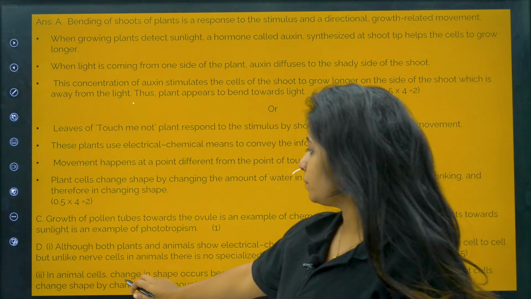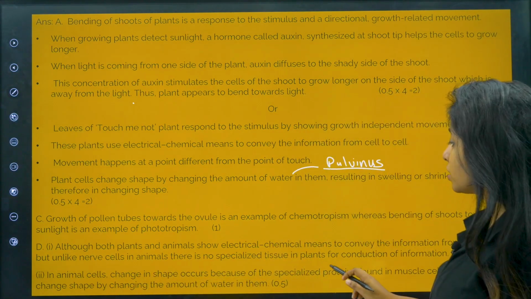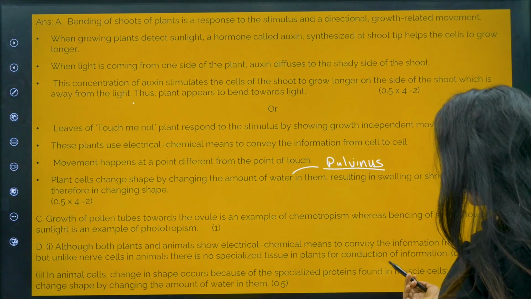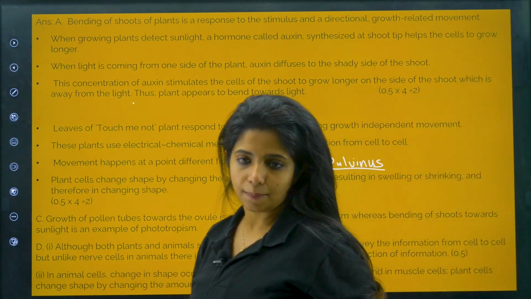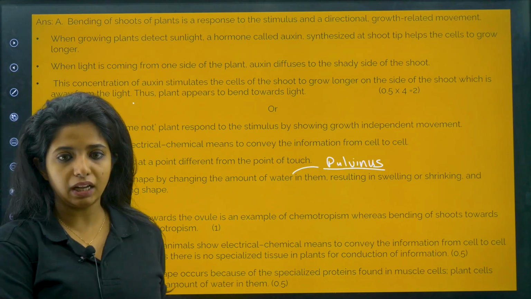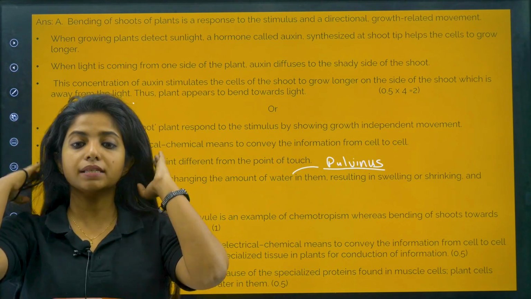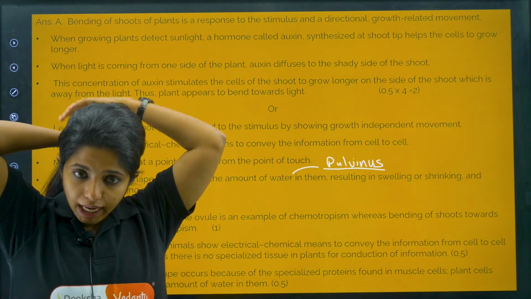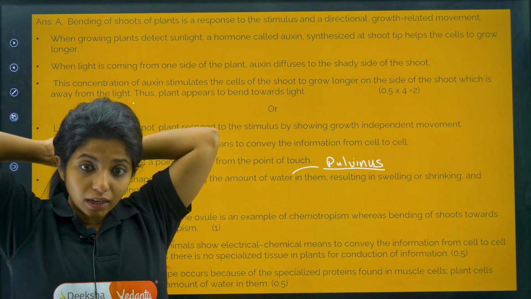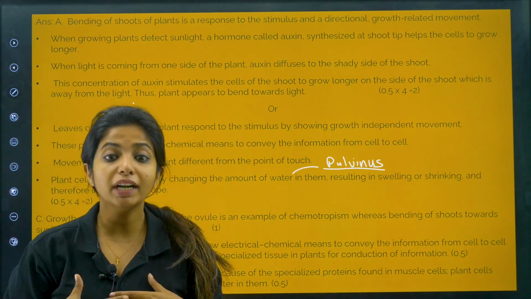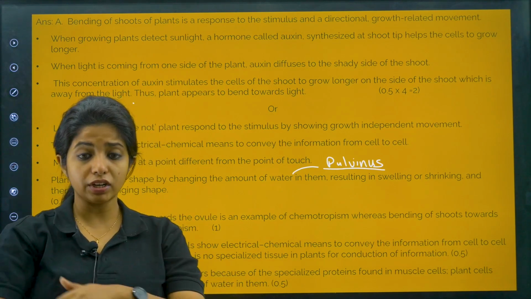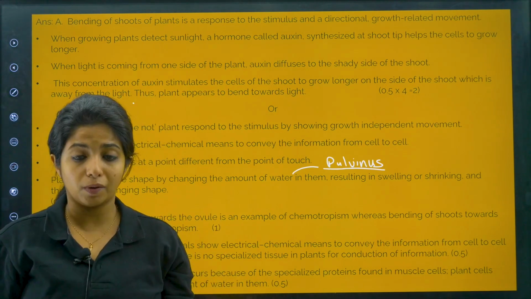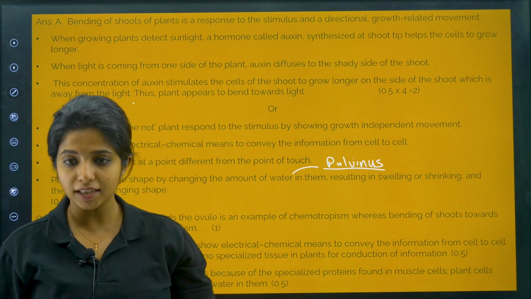Now, in animal cells, change in shape occurs because of the specialized proteins found in muscle cells. Plant cells change shape by changing the amount of water in them. In B, it is loss of water, which is why the leaves are drooping. If you compare between us and the plants, we change our shape whenever there is a change in the shape of proteins, or when there is too much accumulation of fat and things like that.